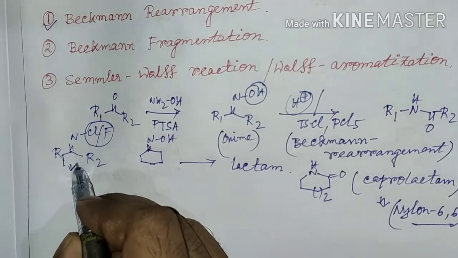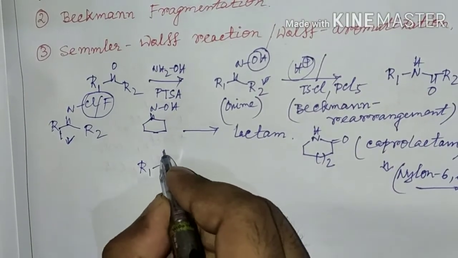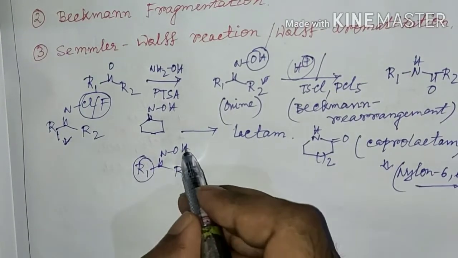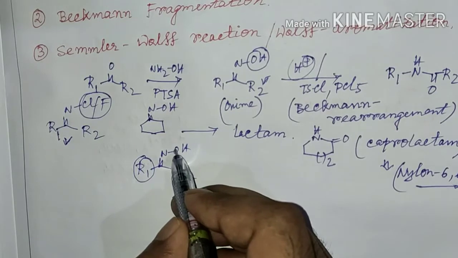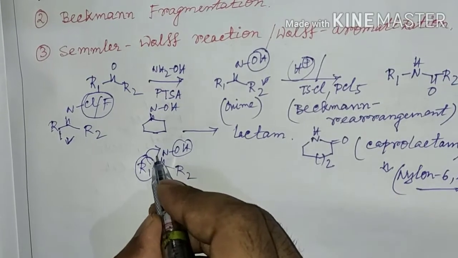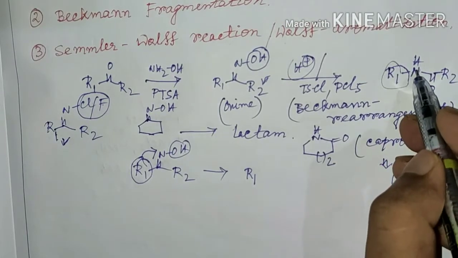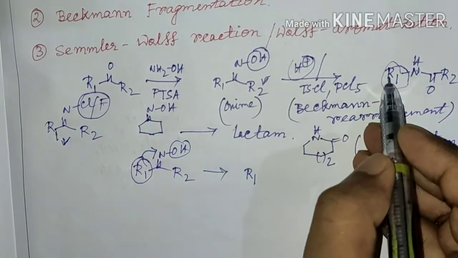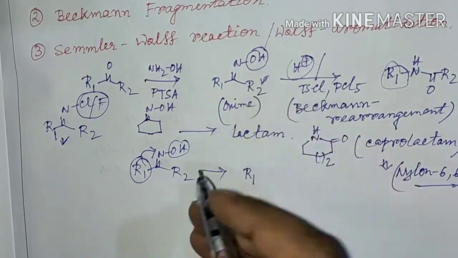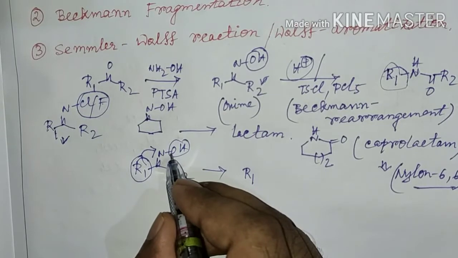In these cases, the group which is anti to the substituent attached to the nitrogen, that is hydroxy or chloro or fluoro, will migrate to the nitrogen center and form the corresponding amide. That is, here R1 is attached to the carbon, and R1 should be trans, anti-periplanar to the N-hydroxy group, and if R2 is anti-periplanar to the N-hydroxy group, then R2 will migrate.